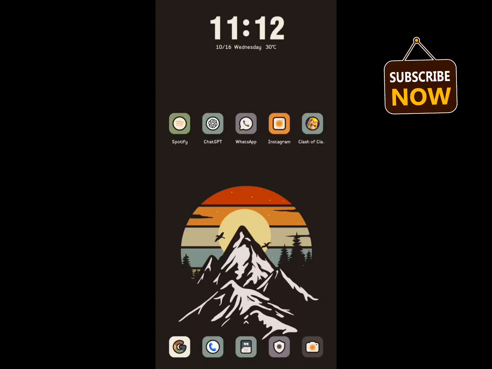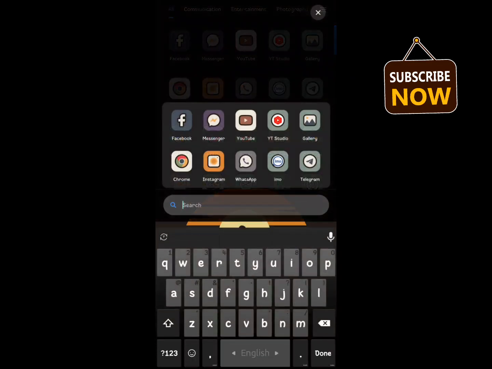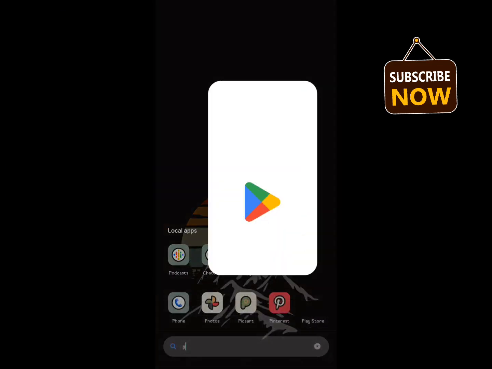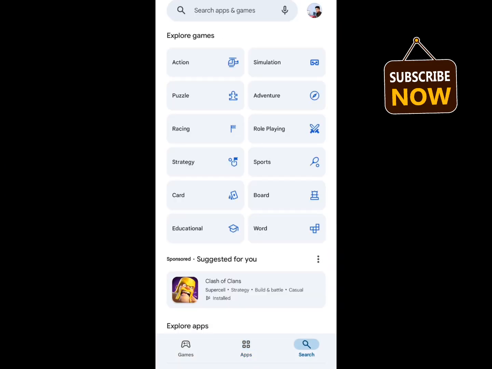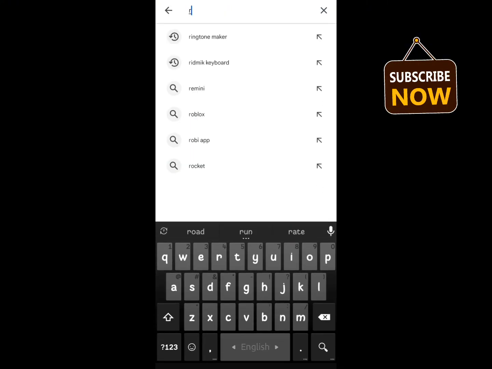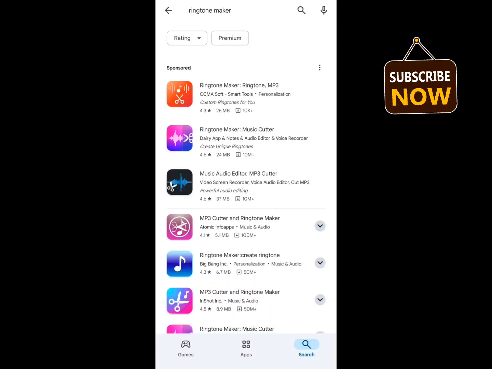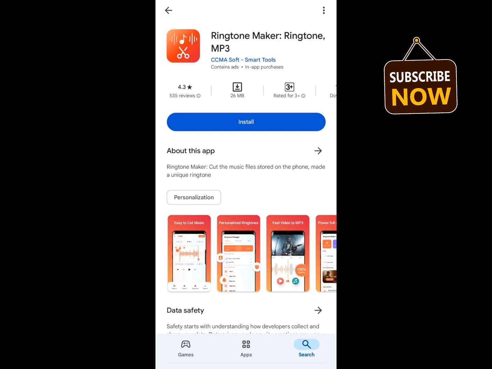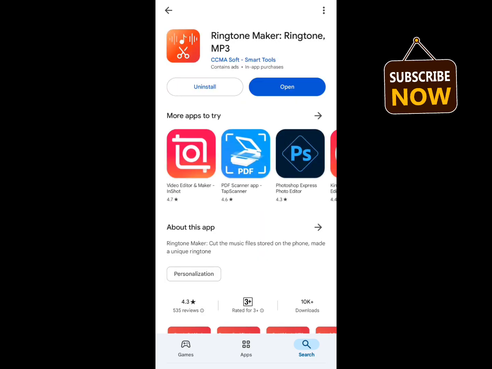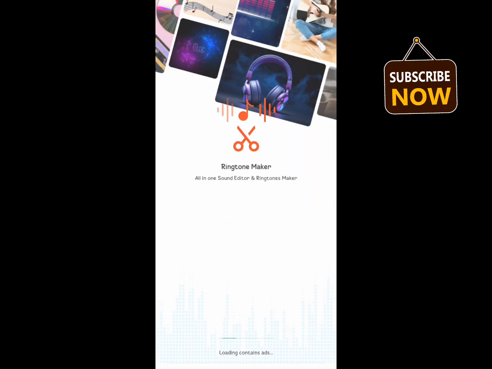Hello everyone, today I'm going to show you how to create a custom ringtone and set it on your phone. So firstly, go to the Play Store and search for ringtone maker apps and download these apps. After downloading the apps, just click on open and open these apps, and then wait some seconds.